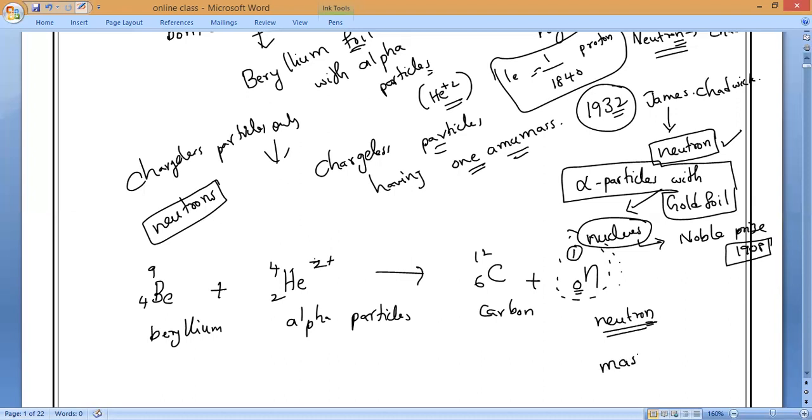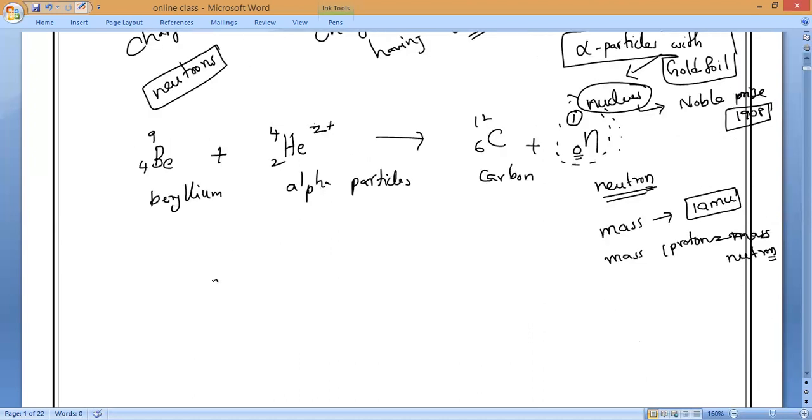Mass of one neutron, how much has it been found to be? Approximately it is equal to 1 AMU. And later it was found that the mass of one proton is approximately equal to the mass of one neutron. So that is why we will consider mass number.